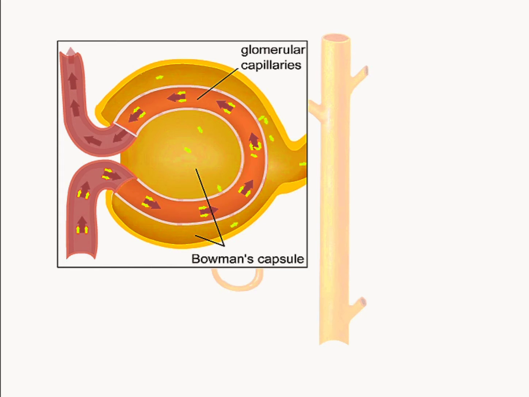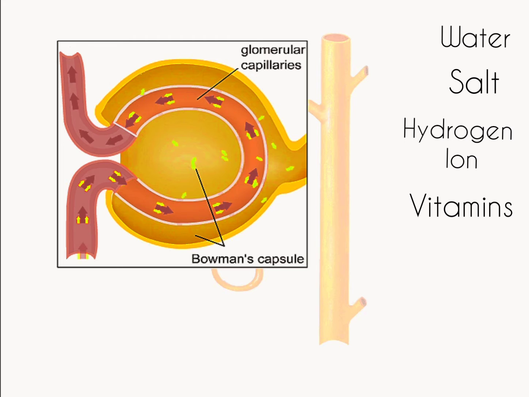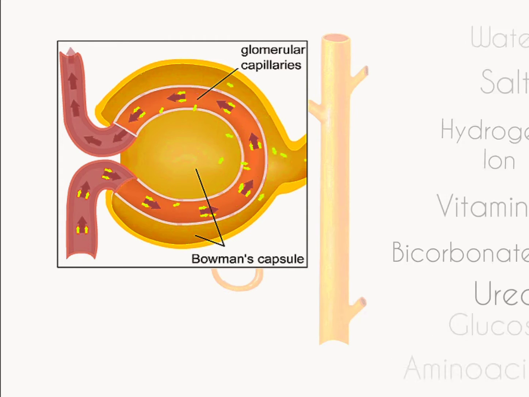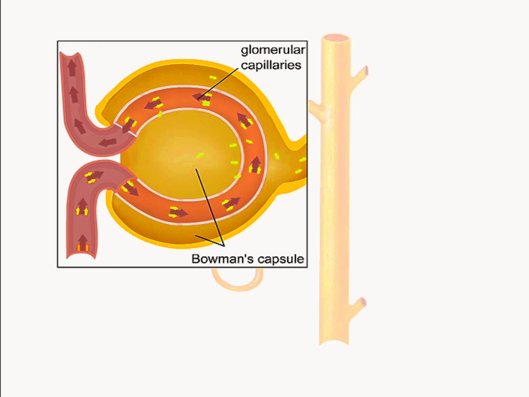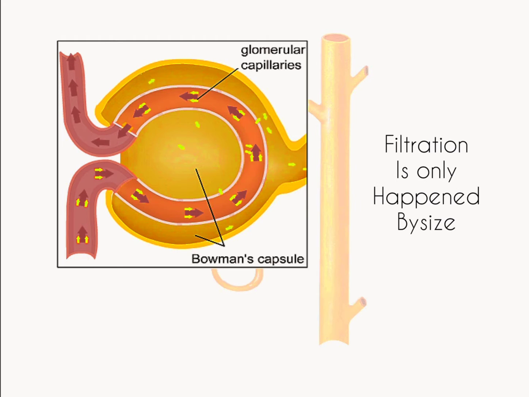Items that will cross the capillary wall into Bowman capsule are water, salt, hydrogen ions, vitamins, bicarbonate, urea, glucose, amino acids, drugs and toxins. The kidneys retain important nutrients in the body while ridding the body of waste and toxins. The permeability of the glomerulus selects the molecules for inclusion into the filtrate on the basis of their size and not on their potential value.